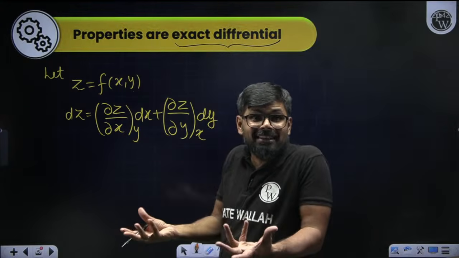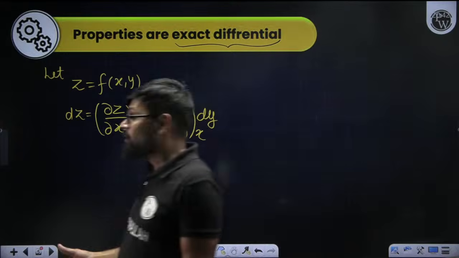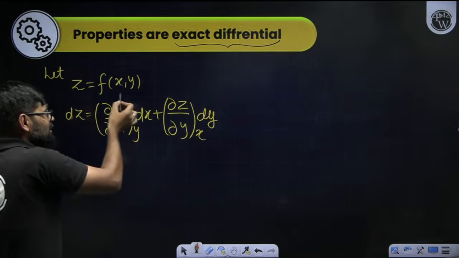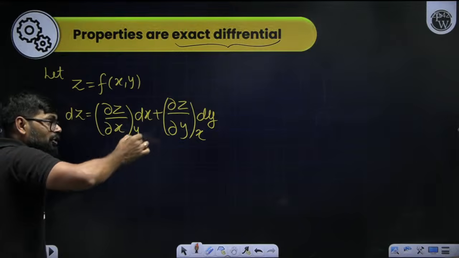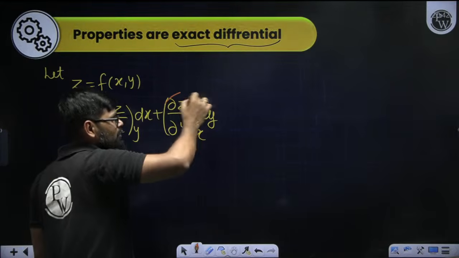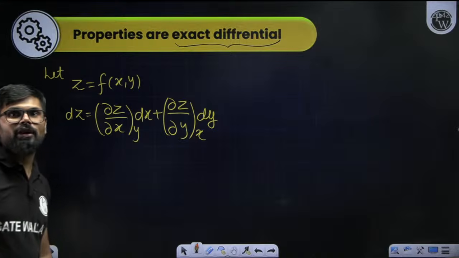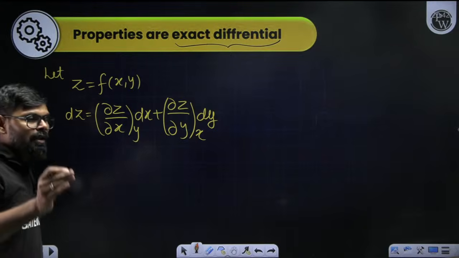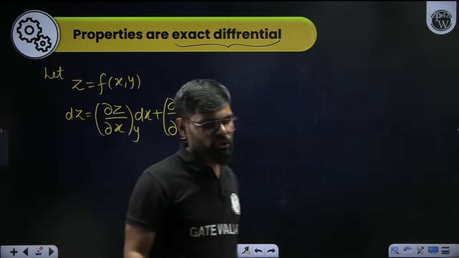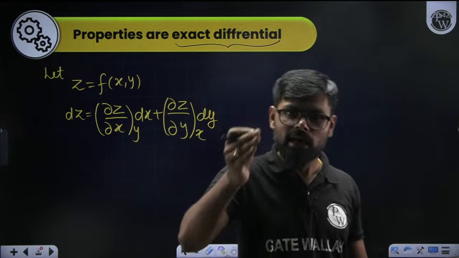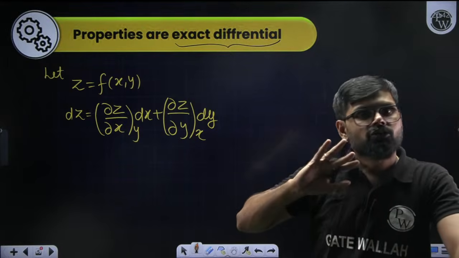The total change is the change due to x plus the change due to y. Are you able to understand this concept? If you are not able to understand, I will explain again. Don't worry about it.